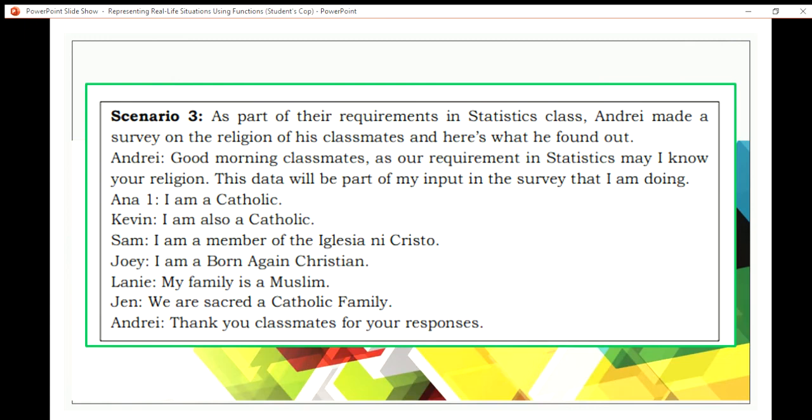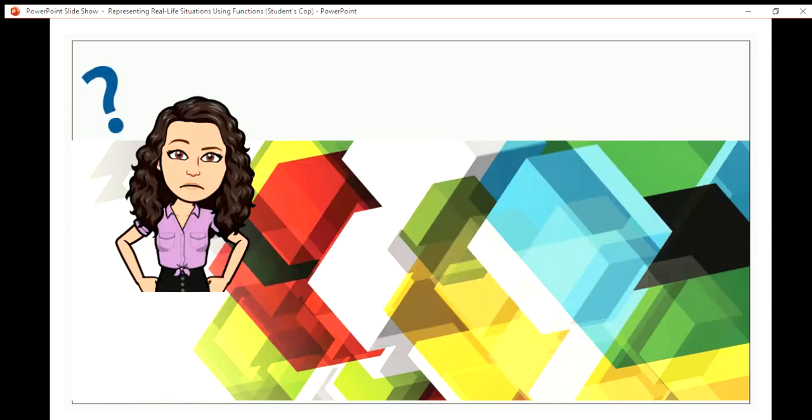Now, in scenario 3, as part of the requirements in statistics class, Andre made a survey on the religion of his classmates, and here's what he found out. So, Andre found out that Anna, Kevin, and Jen are Catholic, and Sam is Iglesia ni Cristo, Joey is born again Christian, Lani is a Muslim. Now, which of these scenarios are considered as a function? Are all of those scenarios or situations functions or not?